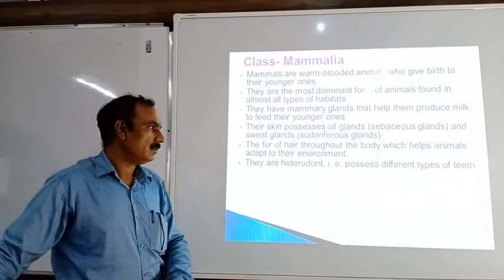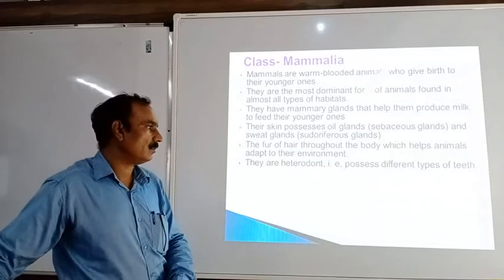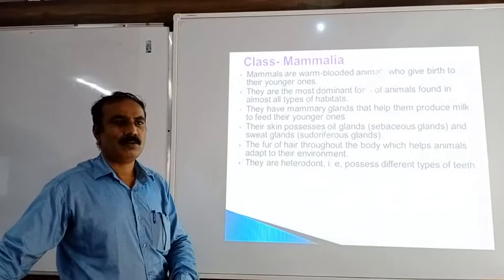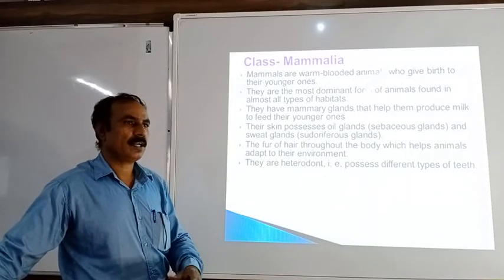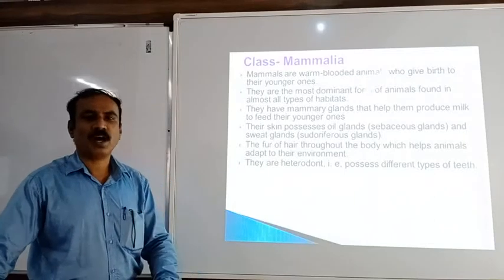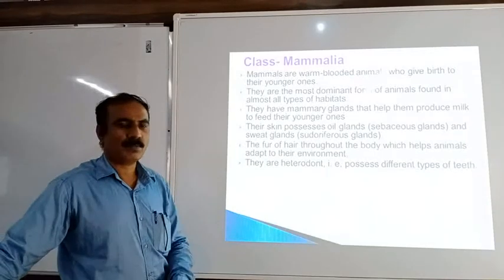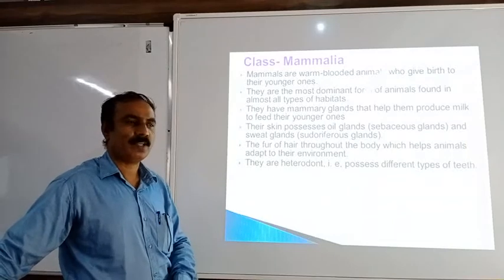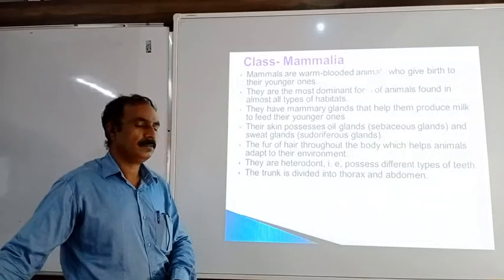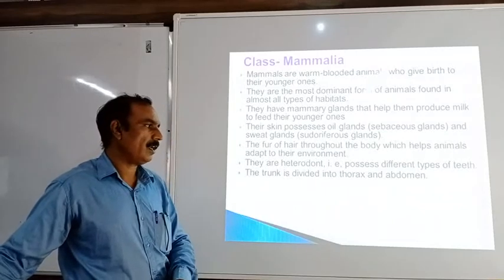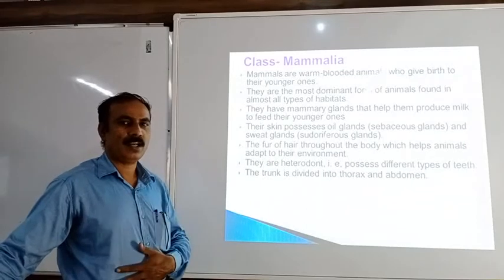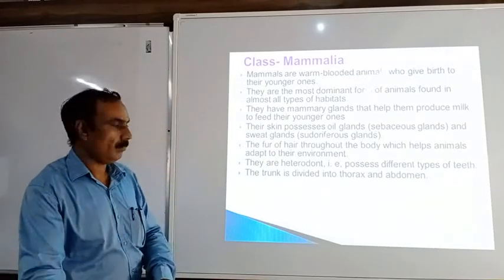Then in the mammals, there are teeth, and the teeth are of the heterodont type. Heterodont type teeth means different kinds of teeth, for example, canines, premolars, molars. Such different types of teeth are present in the mammals. That's why it is called heterodont. Then the trunk is divided into thorax and abdomen. So the uppermost region after the neck is the thorax, and this is the abdomen, which is present in the mammals.